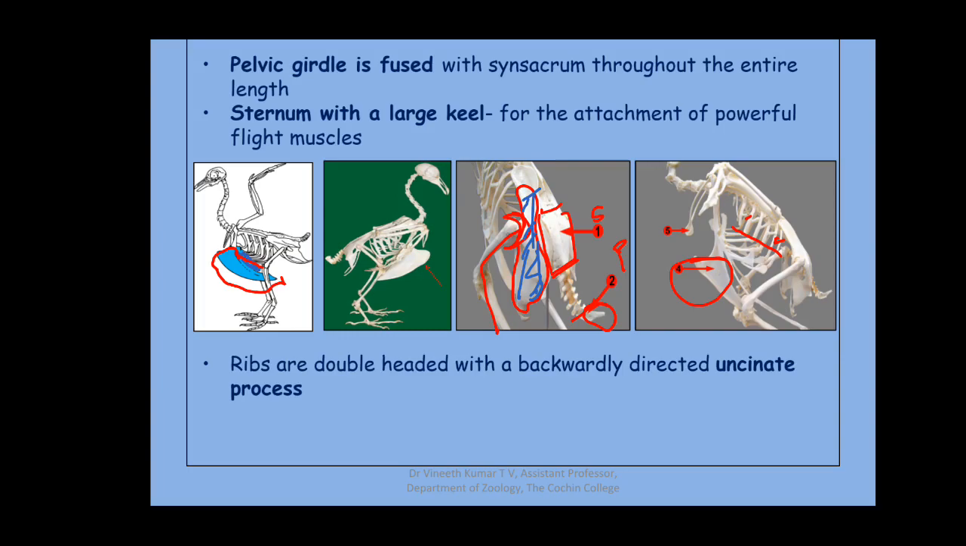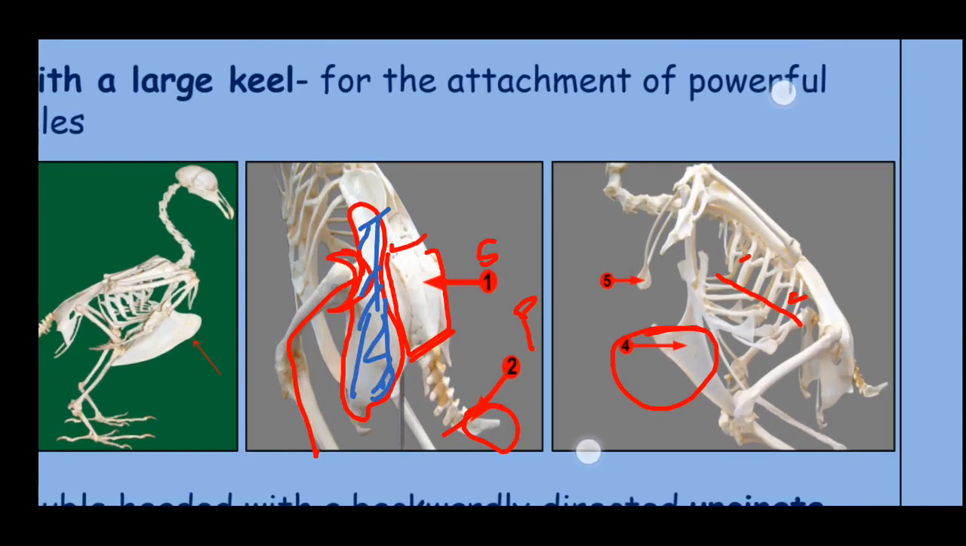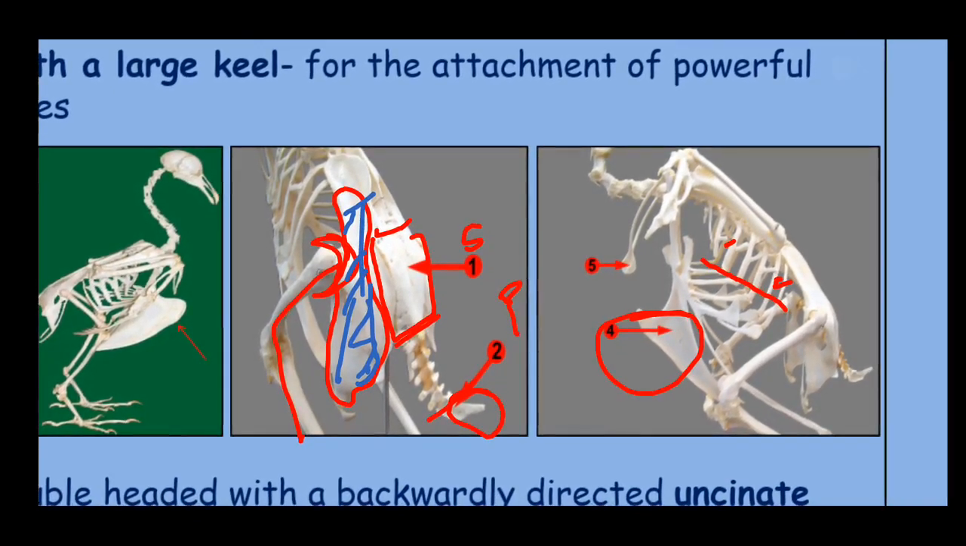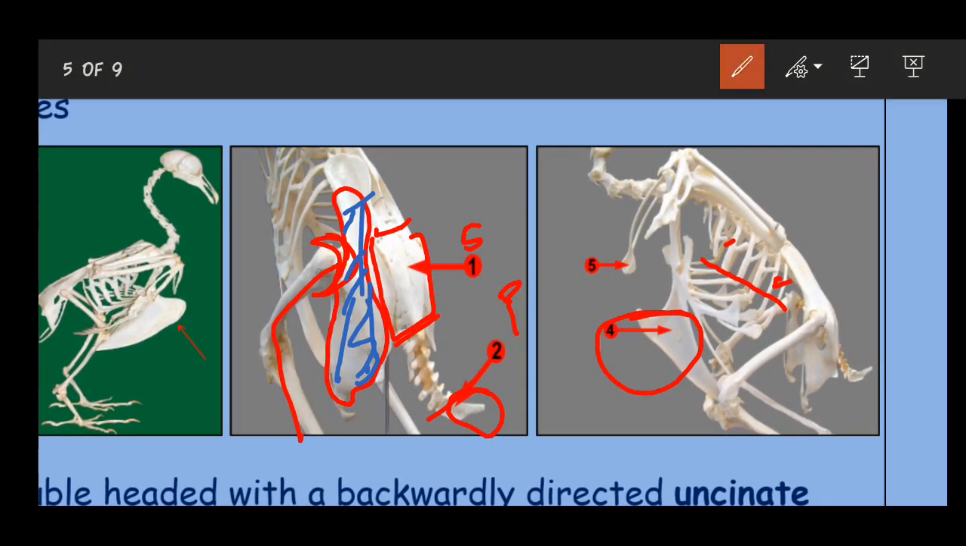Another feature seen in the avian skeleton is a V-shaped furcula, which is called the wishbone. This is the one marked as 5, the furcula. The furcula is the extension of the fused V-shaped structure formed by the clavicles.